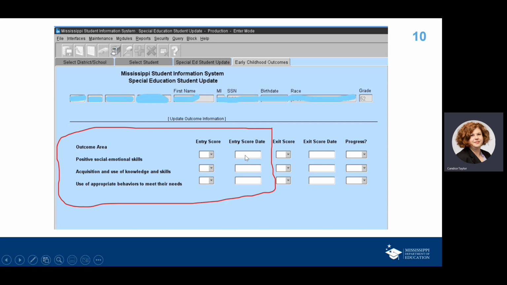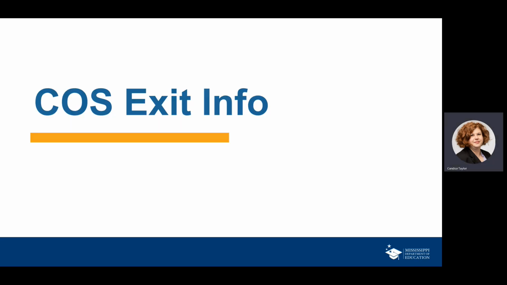And then you're going to put the date that those decisions were made. They have put in here an opportunity for you to put the date for each outcome. Now, chances are they're all the same because you probably talked about all of them in one meeting. But if perchance they're different, that's okay too. Just make sure you enter the date that the ratings were given for each outcome. Okay? That's really all. That's all you have to do for entry.